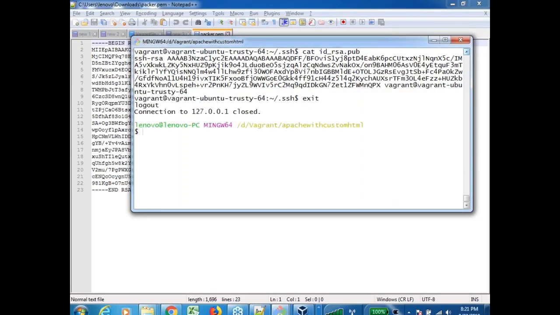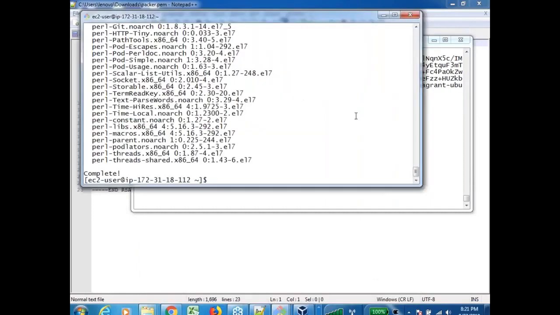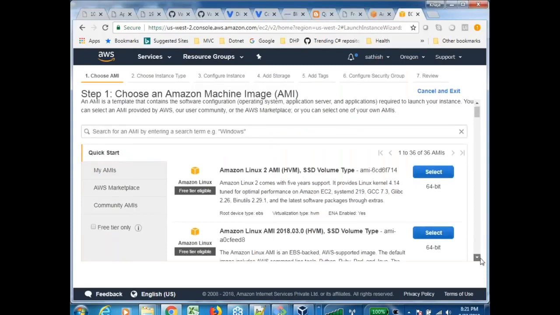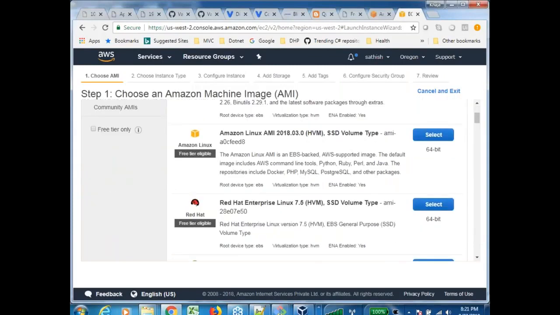Now, we have basically created this machine. Let us recollect what we have done. What have I done? I went over here and said launch instance, right? And I selected something which had something called Red Hat. What is this? This is a reusable image of Amazon, yes or no, which has the Red Hat operating system, right?